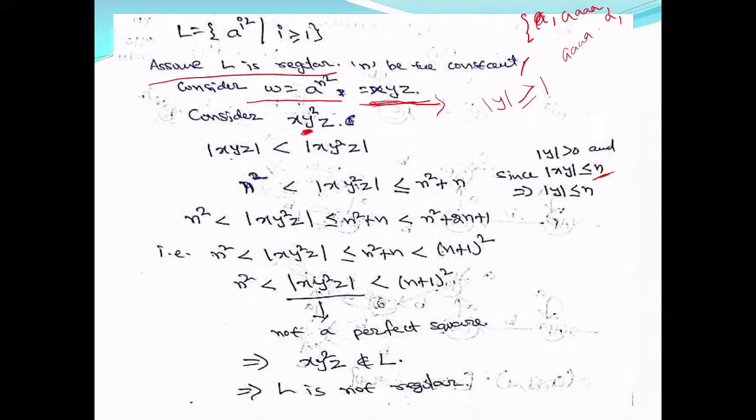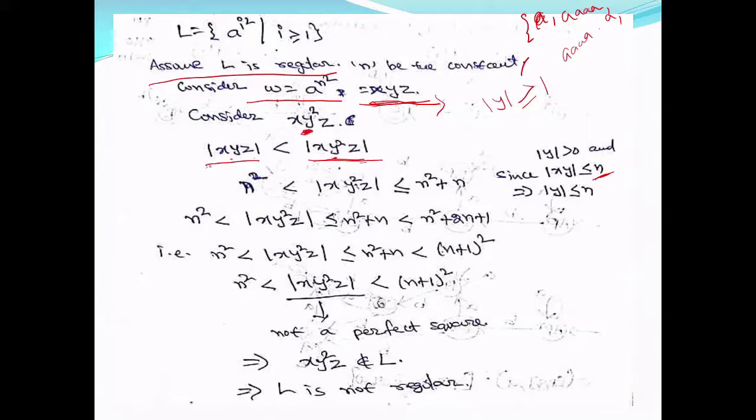If I repeat y 2 times, then the length of the original string xyz will increase. The length of x y square z is always greater than xyz. Why? Because y contains at least one symbol. Y repeated 2 times means x, y, y, z, so this is always greater than this.